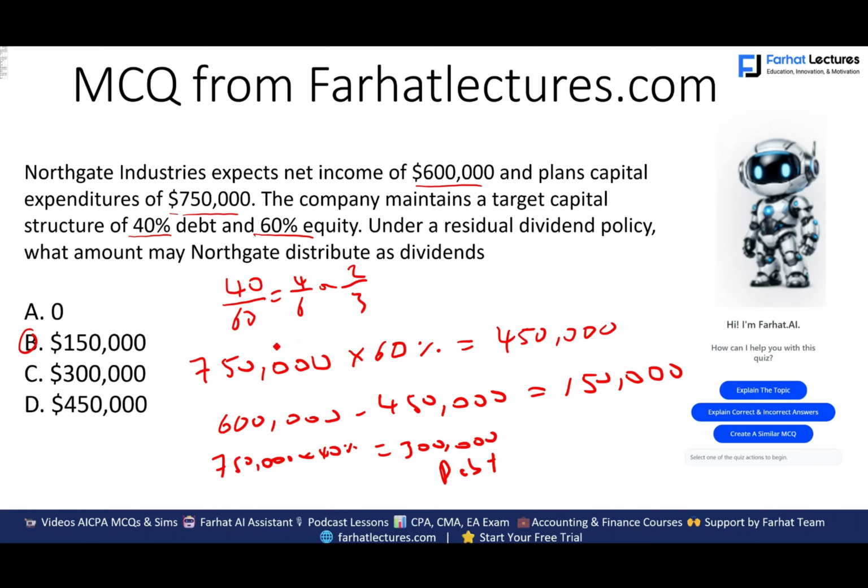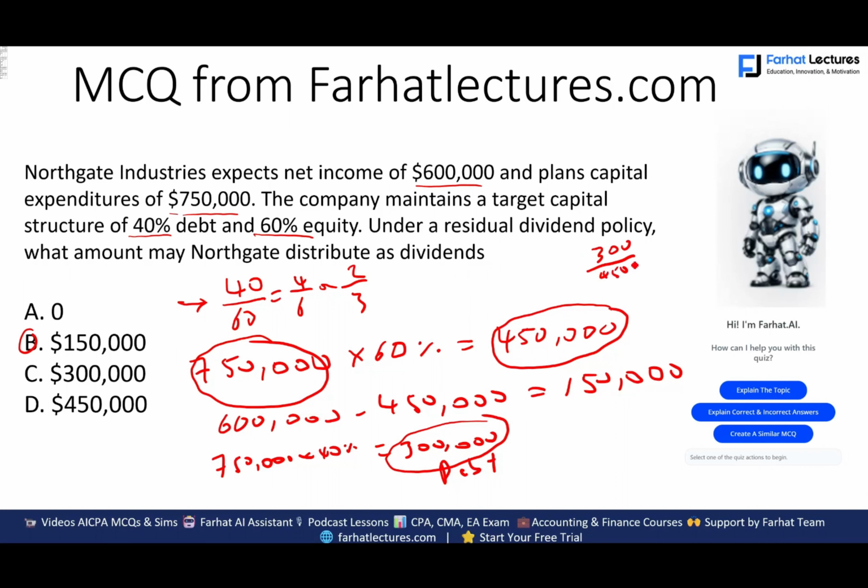So to finance this $750,000 project, this capital expenditure, we are going to borrow 300 and use 450 from the retained earnings. And as a result, guess what? Our ratio would remain 4/6, or 2/3, because 300,000 divided by 450 is 2/3, or 0.666, the same thing.